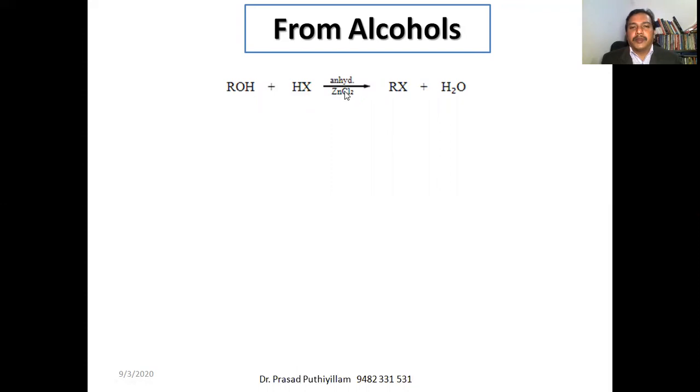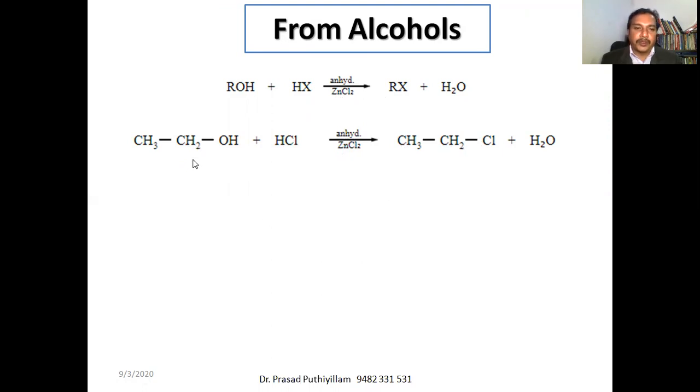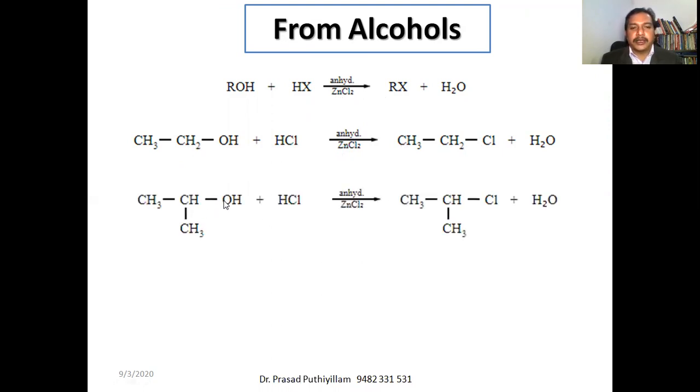Now, in presence of a catalyst, anhydrous zinc chloride, alcohol can react with the hydrogen halide. A catalyst is required to speed up the reaction. For example, with hydrogen chloride, ethanol reacts with hydrogen chloride in presence of anhydrous zinc chloride to get chloroethane plus H2O. So this is a primary alcohol. A secondary alcohol also reacts with hydrogen chloride in presence of anhydrous zinc chloride to get the corresponding secondary alkyl halide. So here it is 2-chloropropane plus H2O.